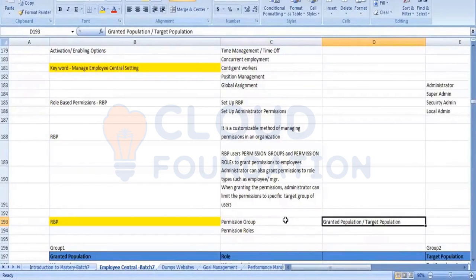To understand granted population and target population, let's take granted population. Now you are the manager. Rahul, you are the manager and suppose you are located in Germany. Now Germany has 100 employees there. To access those 100 employees, I am giving you the permission as an admin. You will only have access to employees working in the Germany location.